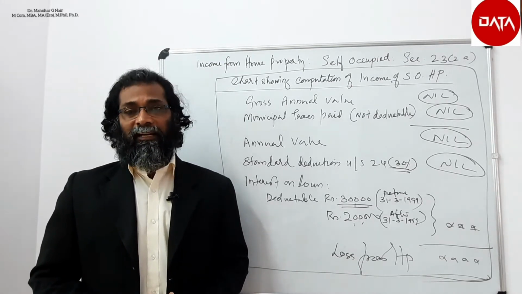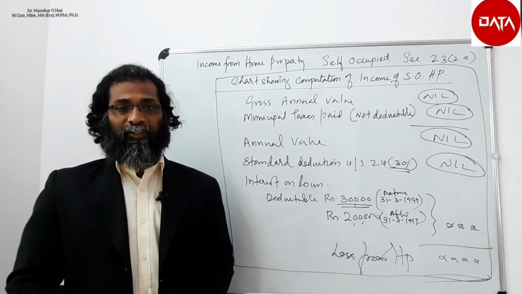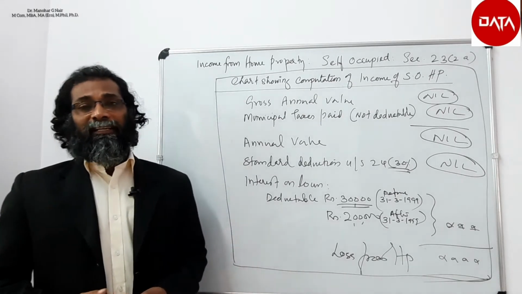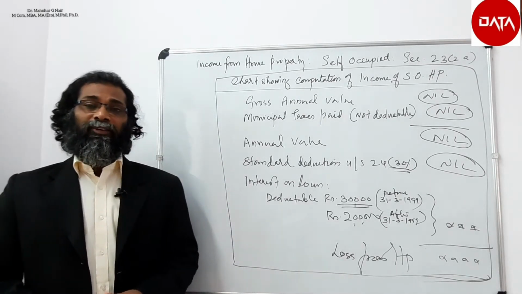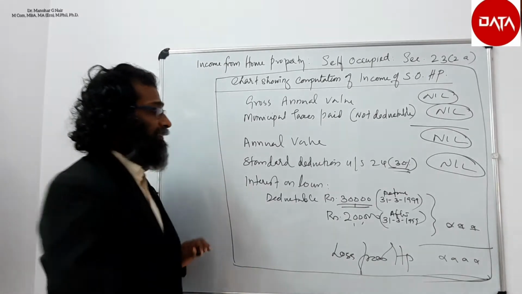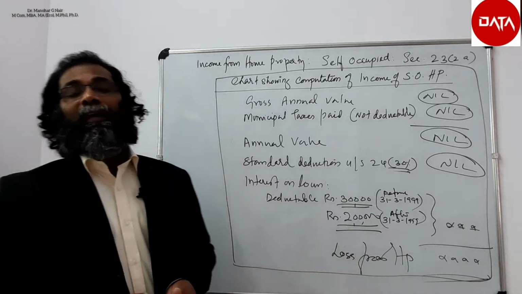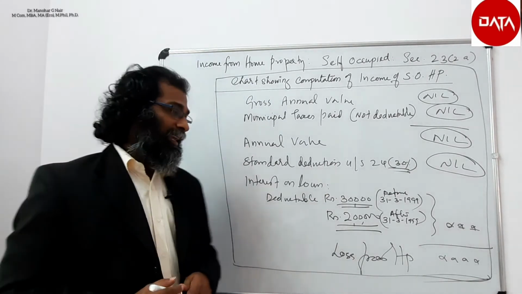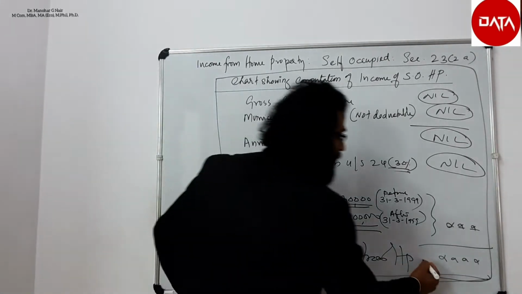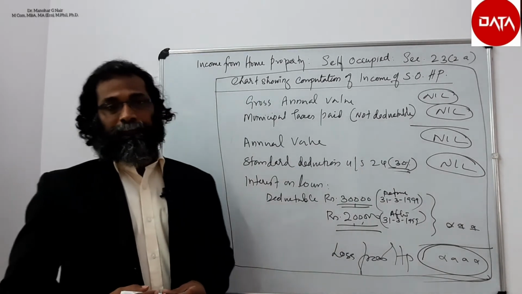If the construction, purchase or acquisition is taken after 31st March 1999, then he can go for a maximum of 2 lakh rupees interest on loan and can arrive at a loss of income from house property to the maximum of rupees 2 lakh.